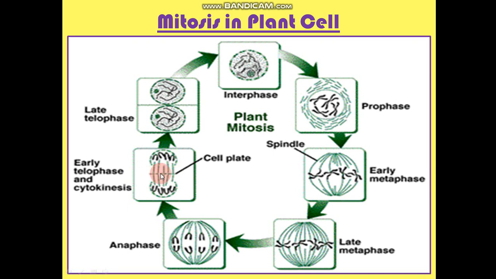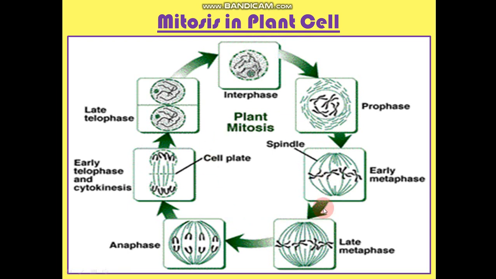This is a major difference in plant cell: in early telophase there is a cell plate formation which starts from the center, and in the late phase it progresses towards the periphery of the cell, and finally after cytokinesis this will give rise to two cells, which will again enter into the interphase and the cycle continues.